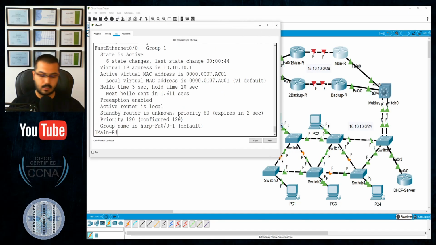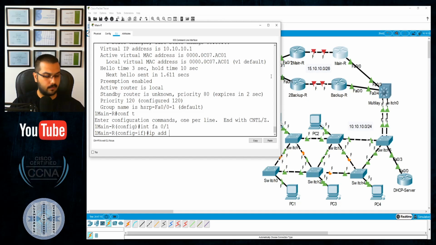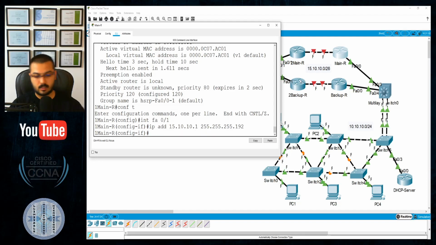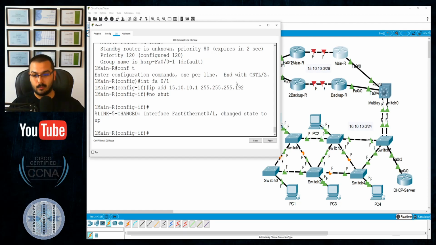Let's start the process. That will be config t. Interface, this is 0/0, so this will be FastEthernet 0/1. IP add 15.10.10.1, because they are mine, and I will give you .3 and .4. This is based on a contract that we assigned together to use public IP addresses between us. .1, 192 represents /26. Okay, no shut, no HSRP between those two. It will be a point-to-point link.